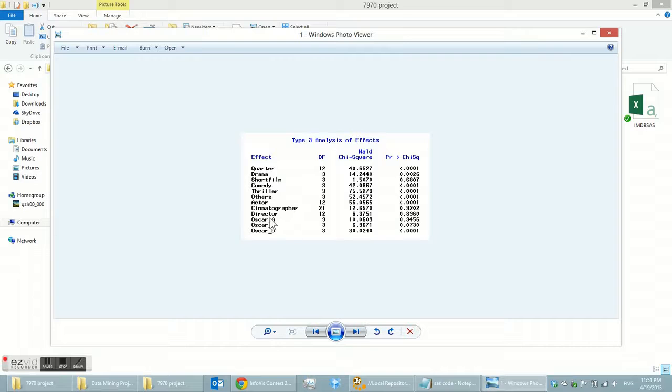And the last 3 are Oscar A, which represents that this movie has some actors who won Academy Awards, and C represents a cinematographer who won Academy Awards and participated in the movie, and D represents a director who won awards and directed this movie.